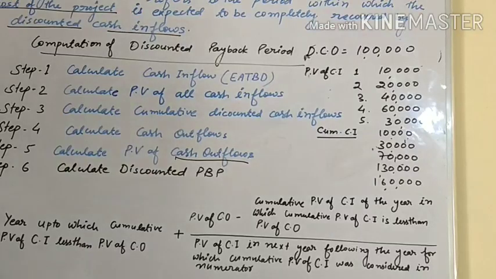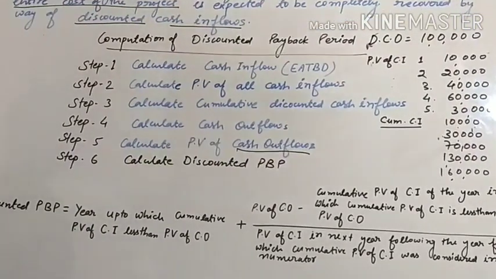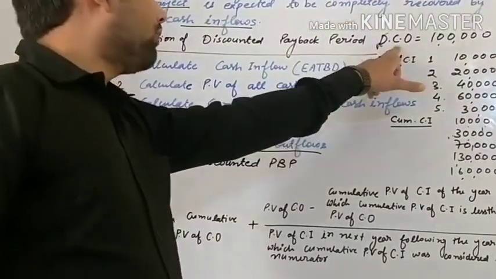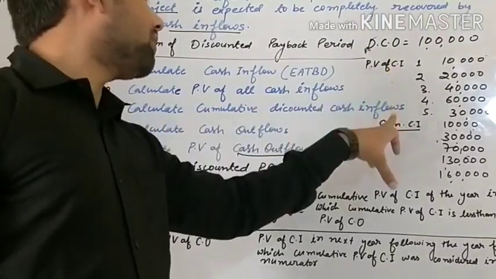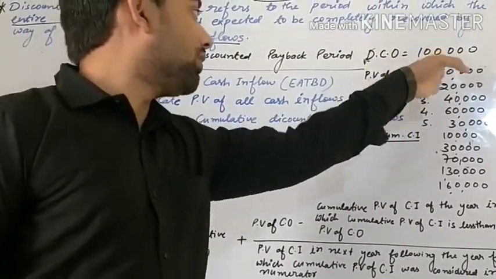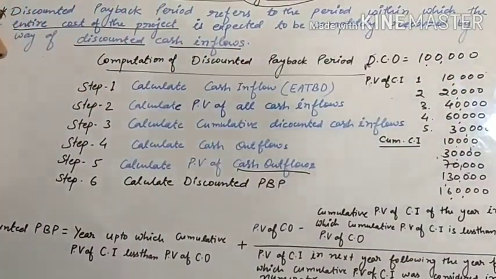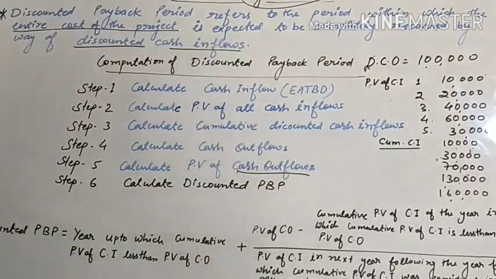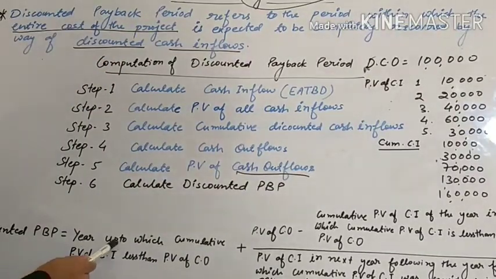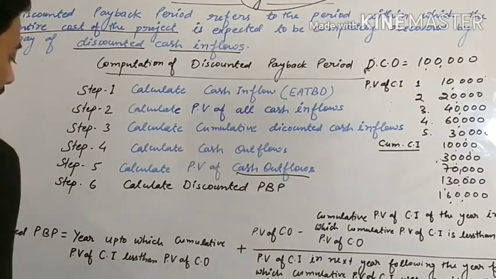Now let's understand how you will calculate discounted payback period. This is discounted cash outflow, this is the PV of cash inflow, and this is the cumulative PV of cash inflow. It means cumulative value of these 5 years PV of cash inflow. First, find the year up to which cumulative PV of cash inflow is less than PV of cash outflow.